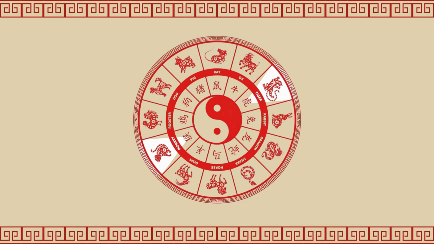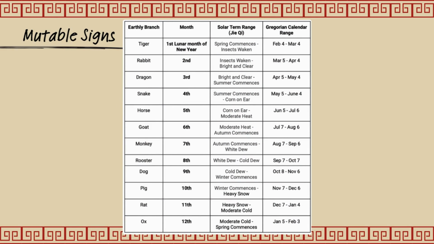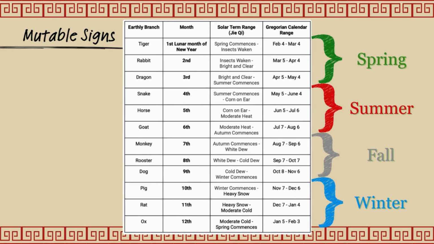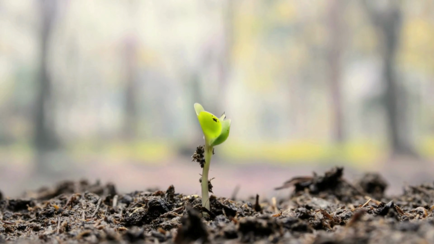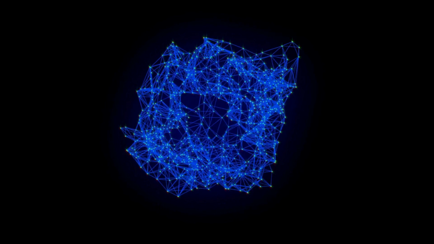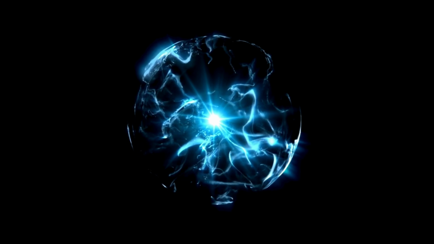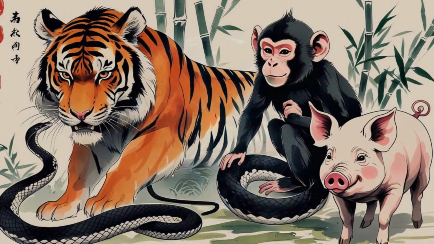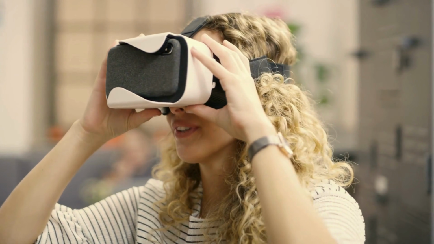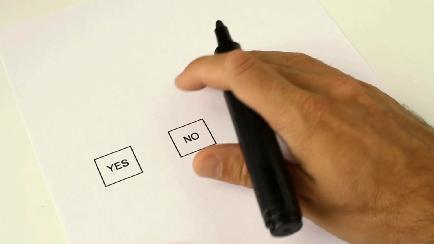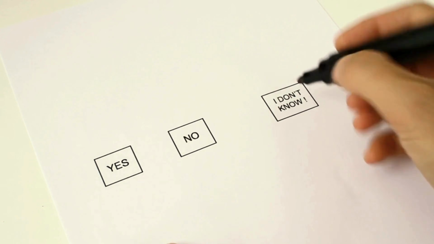Tiger, monkey, snake, pig could be grouped into mutable signs, because the months these 4 earthly branches represent sit in the early phase of each season, right before the cardinal signs' months. Their energy is in a young state and is quite unstable, but it gets mature as the season reveals itself. People who have these earthly branches in their bazi are quick to adapt to new things and environments. However, they also have indecisive characters.